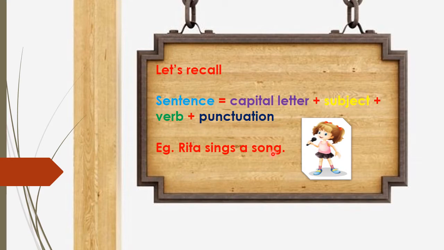I like to eat chocolate. Then, many more are there. Okay? So in the previous chapter, we learned about sentence and parts of a sentence. And in this chapter, we are going to learn the types of sentence. Okay, let's check out in our next slide.